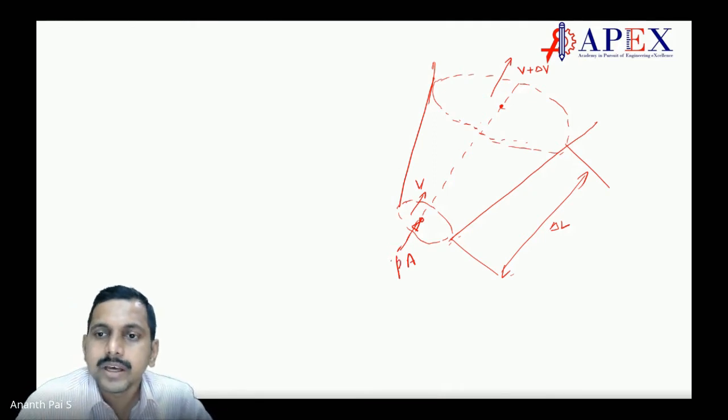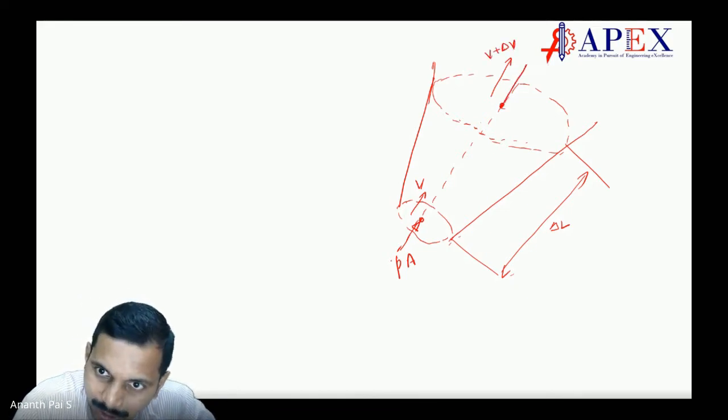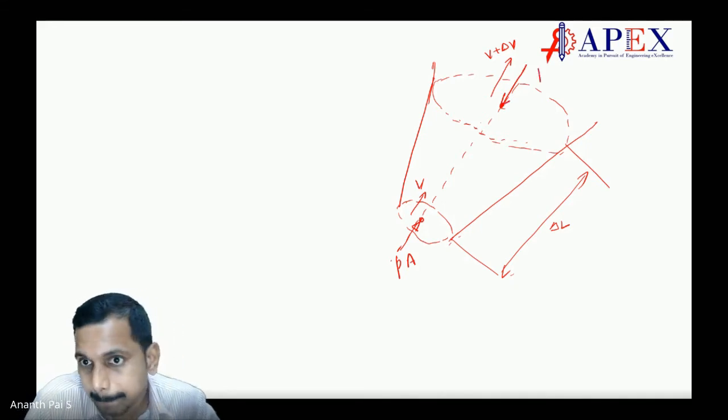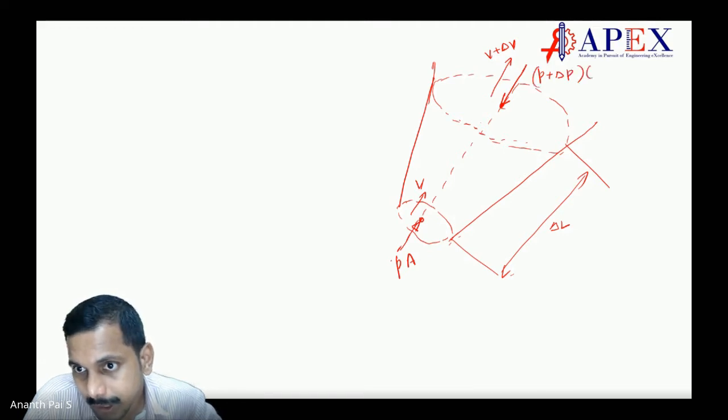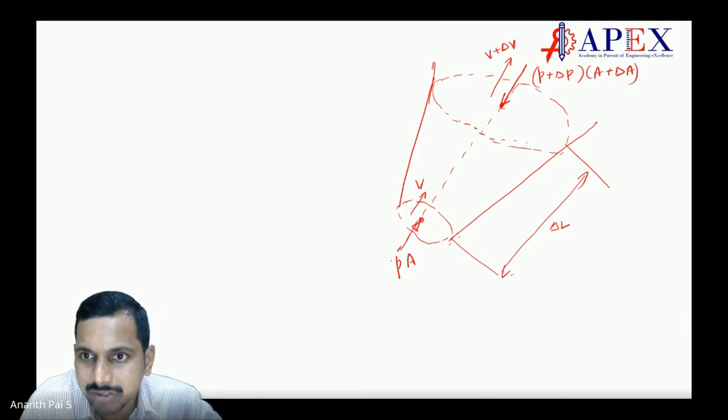At this point, the velocity is V plus delta V, and I can consider the force as P plus delta P into A plus delta A. I have a change in area and a change in pressure.